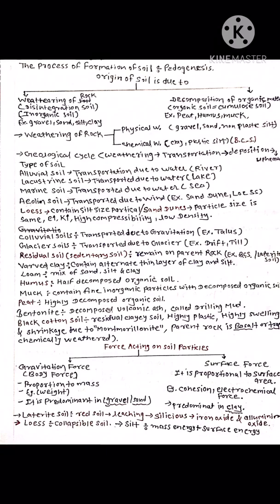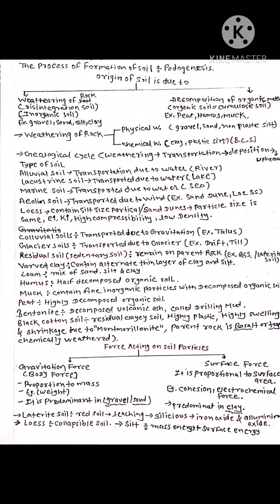Loess contains silt size particles, and sand dune has particles of the same size. Permeability of sand dune soil is very high. The void ratio is very high, it is highly compressible, and has low density. Colluvial soil is transported due to gravitation, and is formed due to gravitational force. An example is talus. Glacial soil is formed due to ice glaciers. Examples are drift and till. These two examples, drift and till, are also asked often in exams.